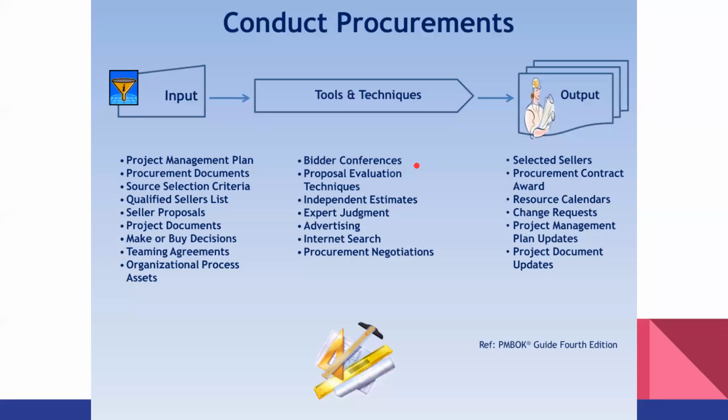Along the way you will also have to prepare your independent estimate or owner estimate. This is the tool that you need. And then after maybe 1 month, or 3 weeks, or 2 weeks, the proposals will come, and then you will have to select, award the contract, and update your resource calendar. This is done by your project team, not by procurement, I think.